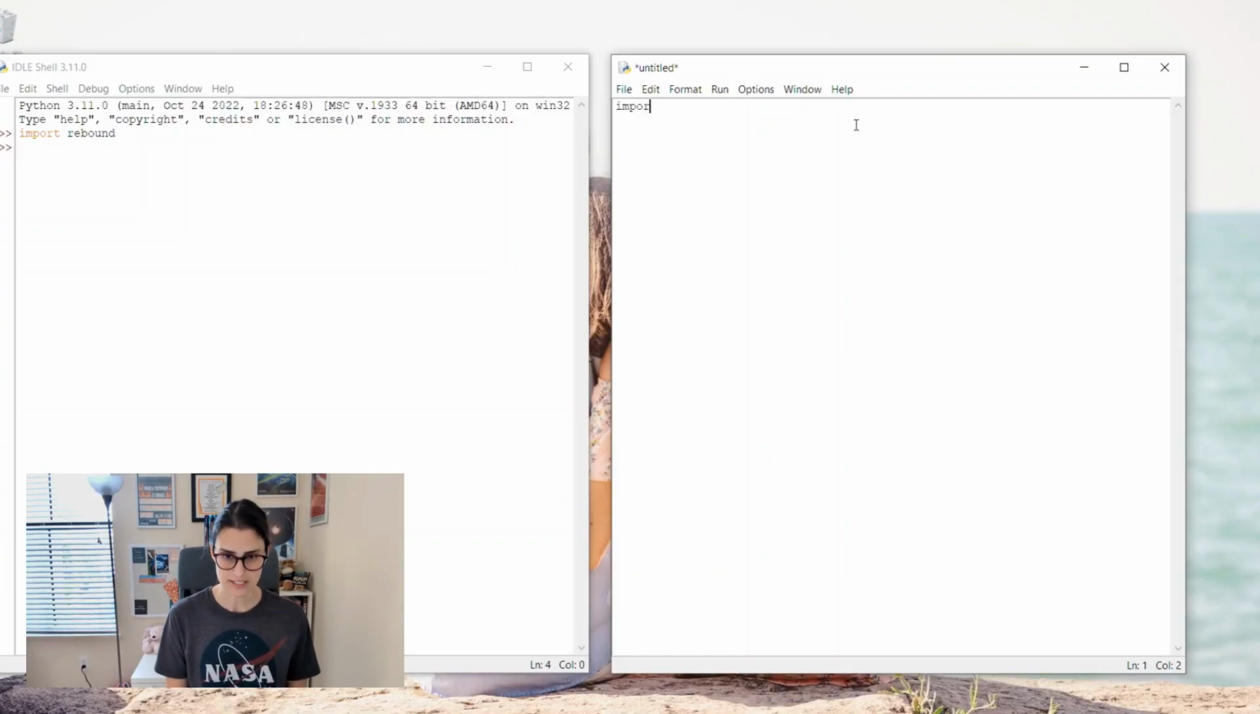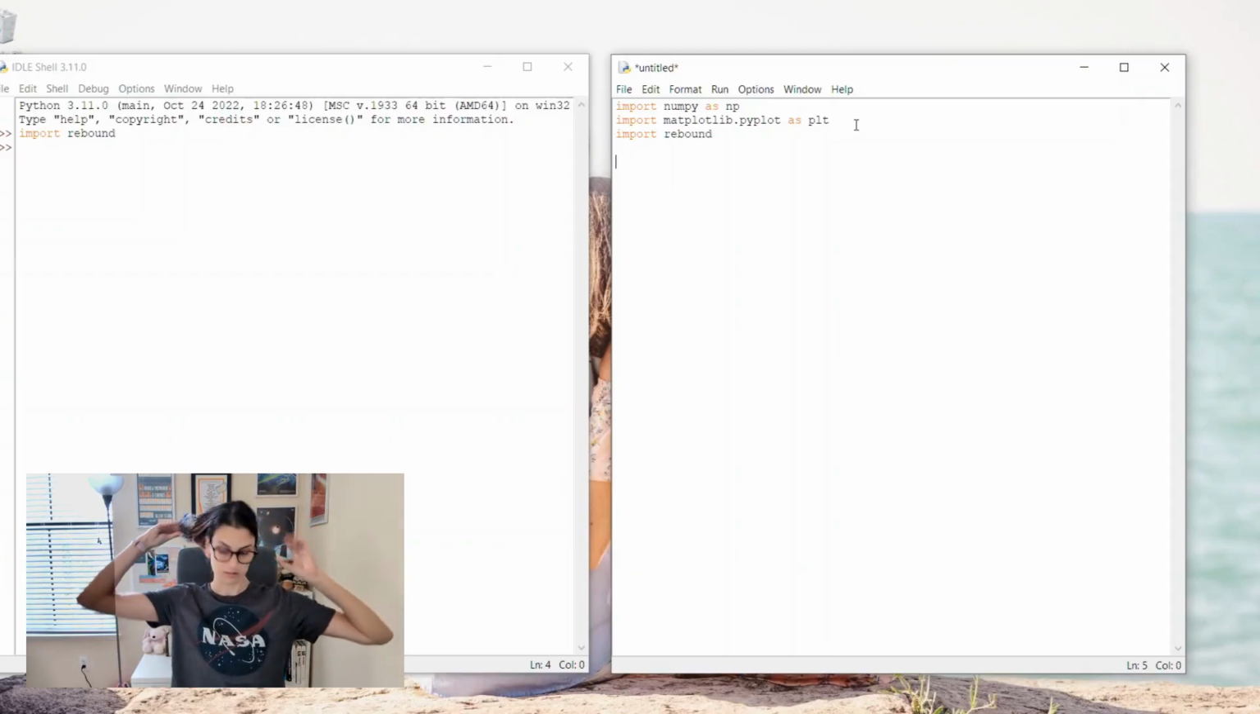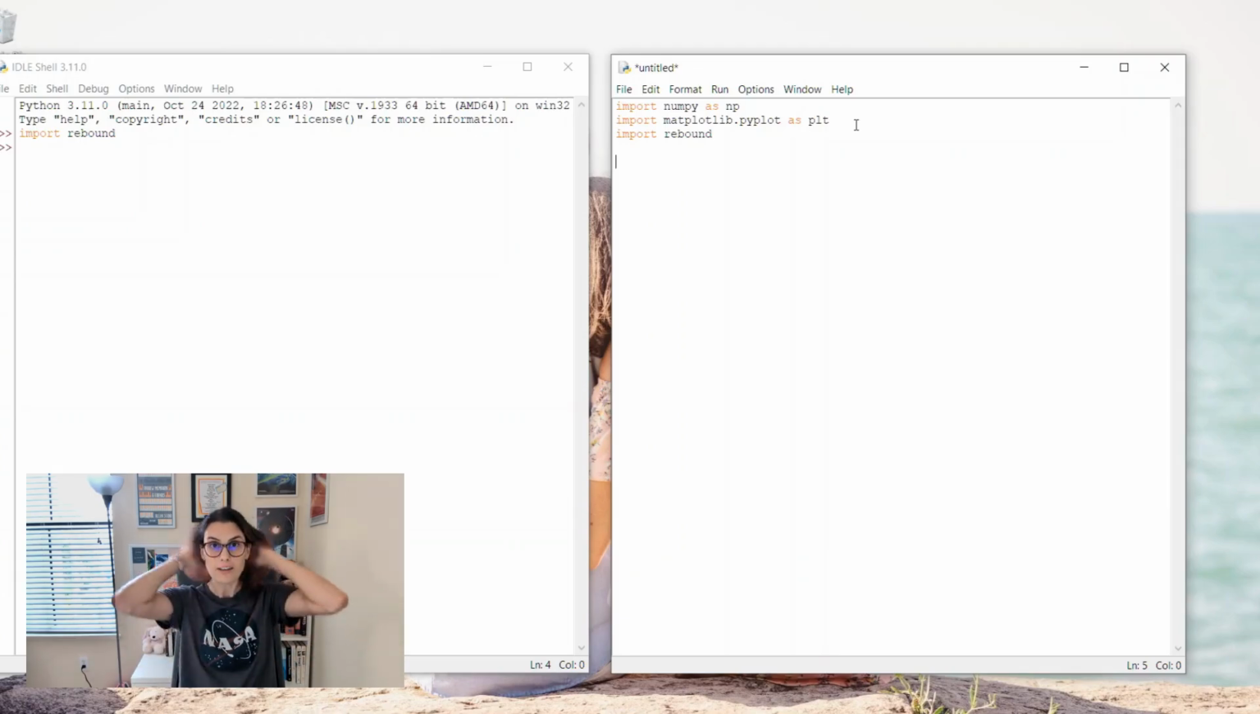IDL that comes with it. Okay, so we're gonna go ahead and we always start with our favorites. I always start with my favorites at least, and then I'll import REBOUND. Boom, boom, boom. Bada bing, bada boom. It's been a long time since I've used REBOUND. I don't even know. It's gonna be an exercise for me, for sure.